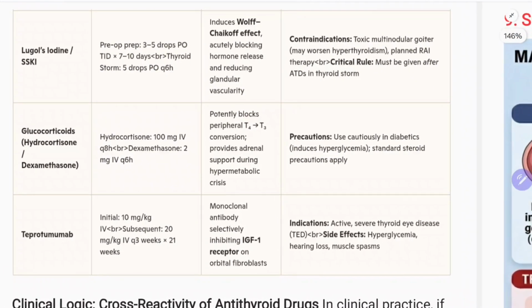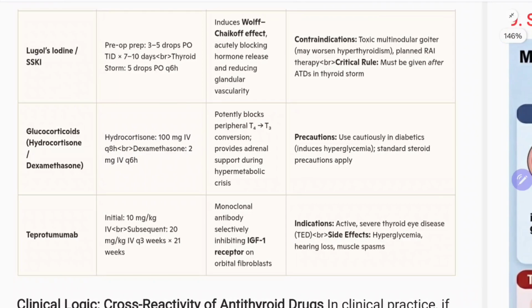So Lugol's iodine or SSKI. Preoperatively it is used, and also in thyroid storm. Two conditions: one is pre-operative preparation, the second is thyroid storm, to block the secretion of thyroid hormone.